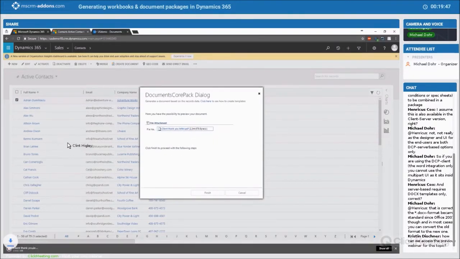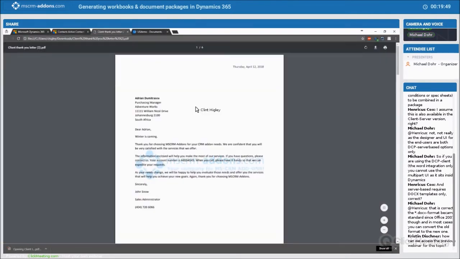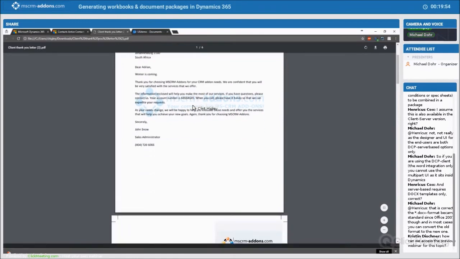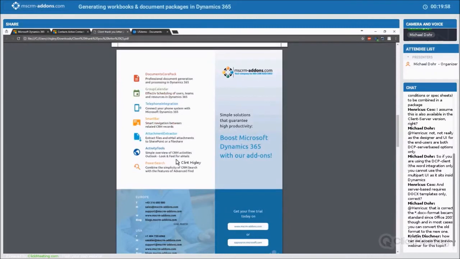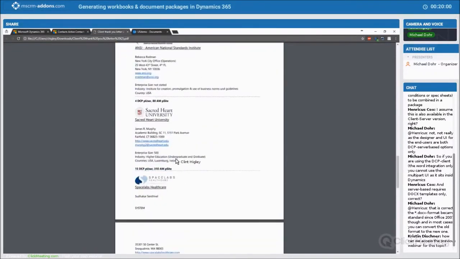I'll go ahead and open that up just so you can see what it looks like. There we go. So we have our contact letter here, then our flyer for our products here, and then our list of reference customers here.